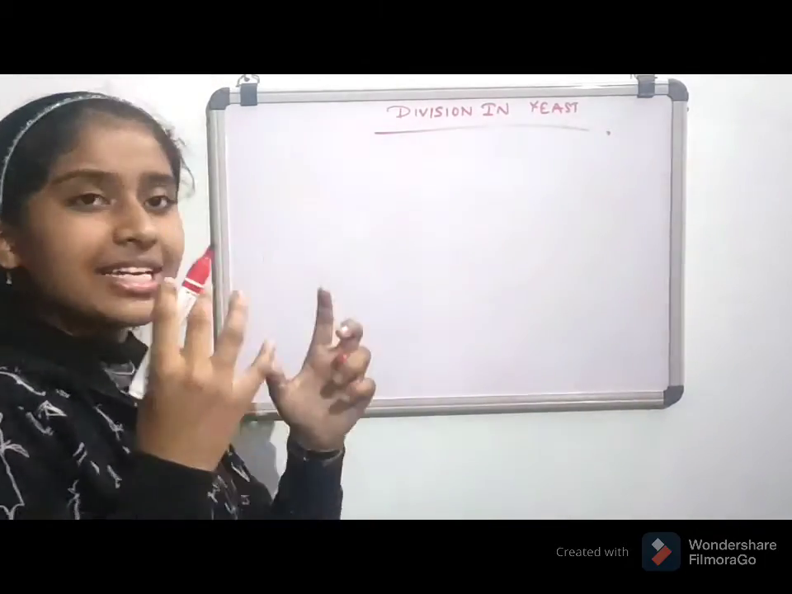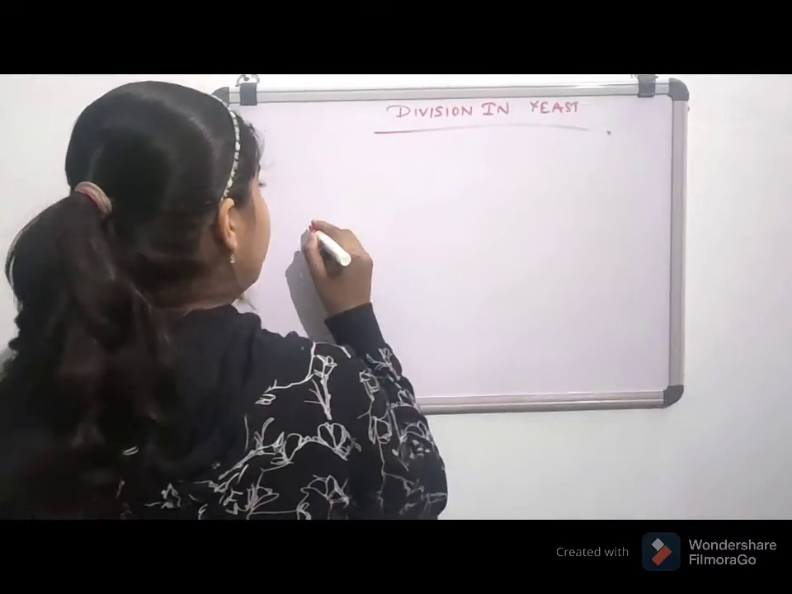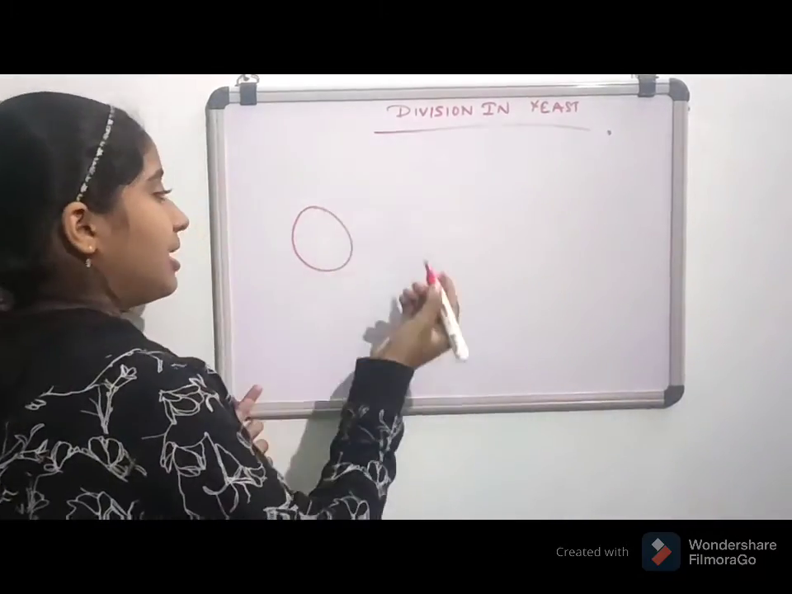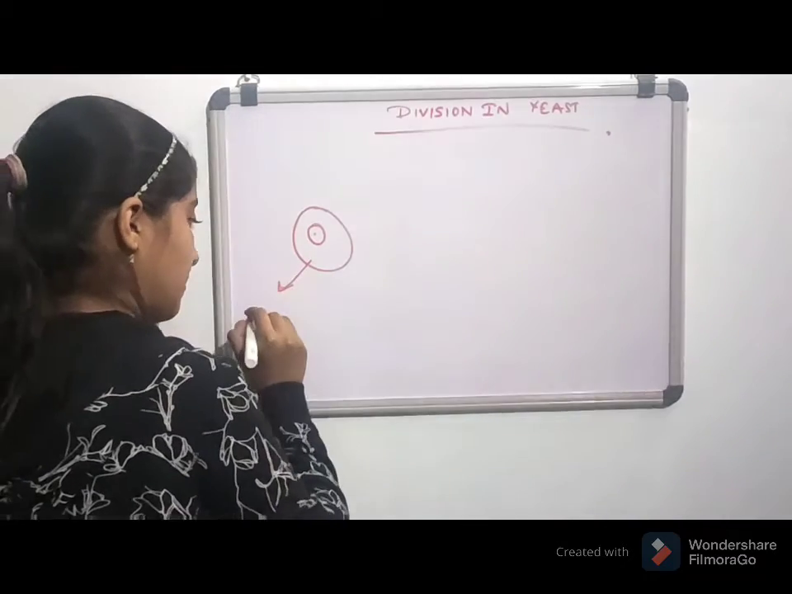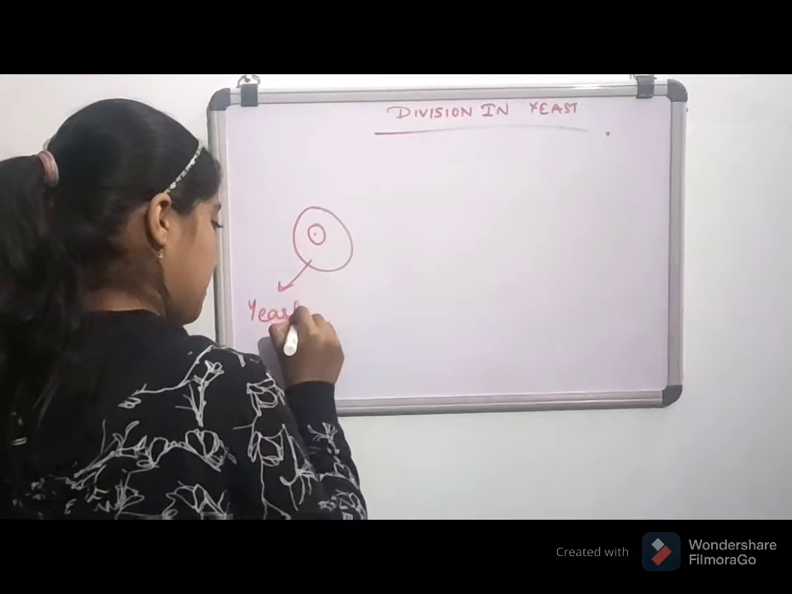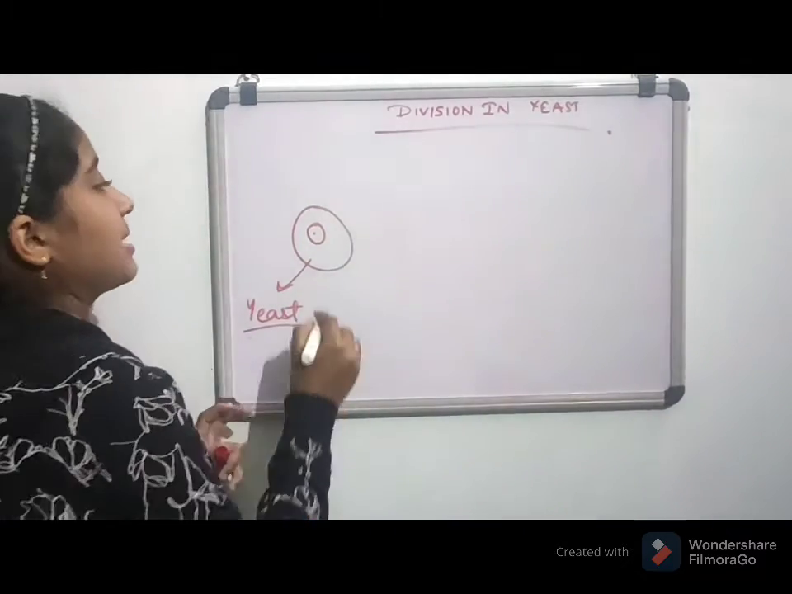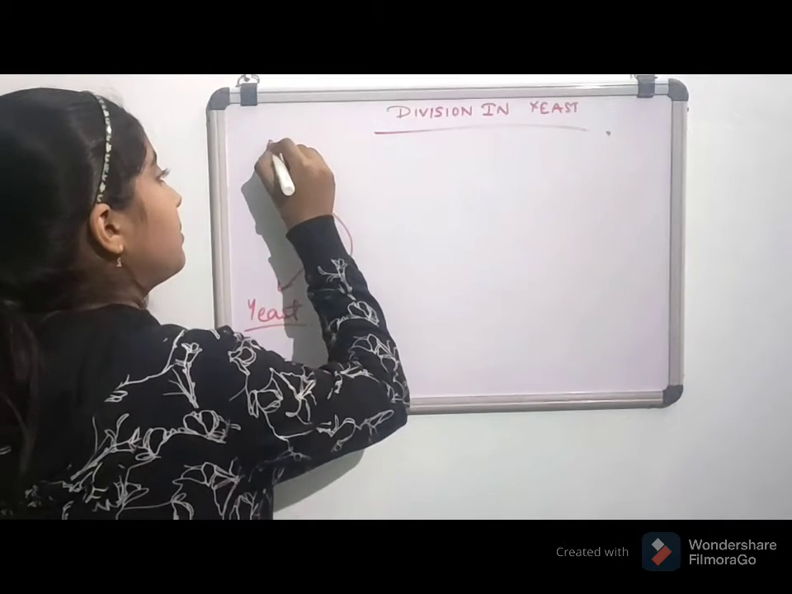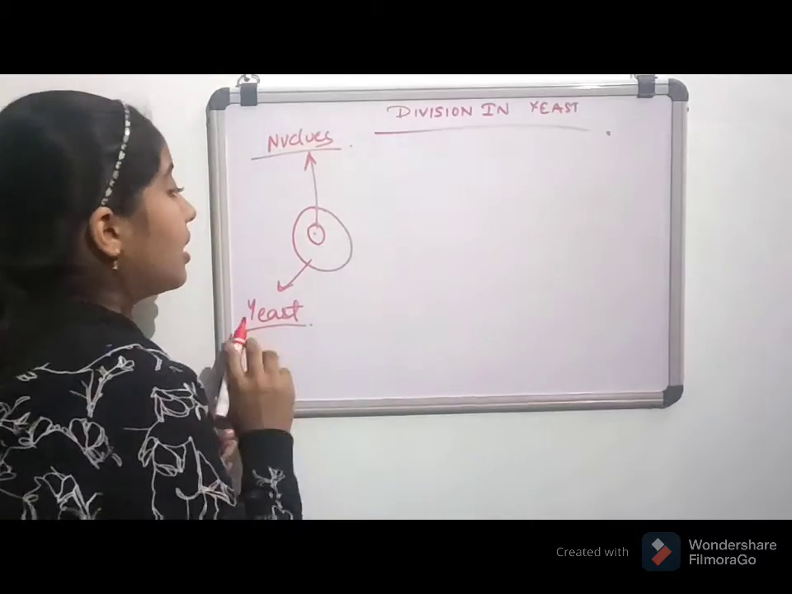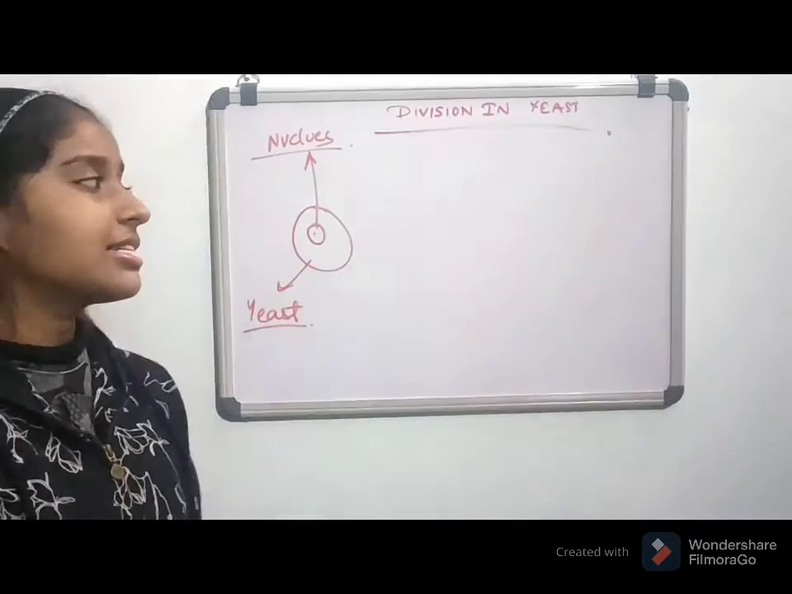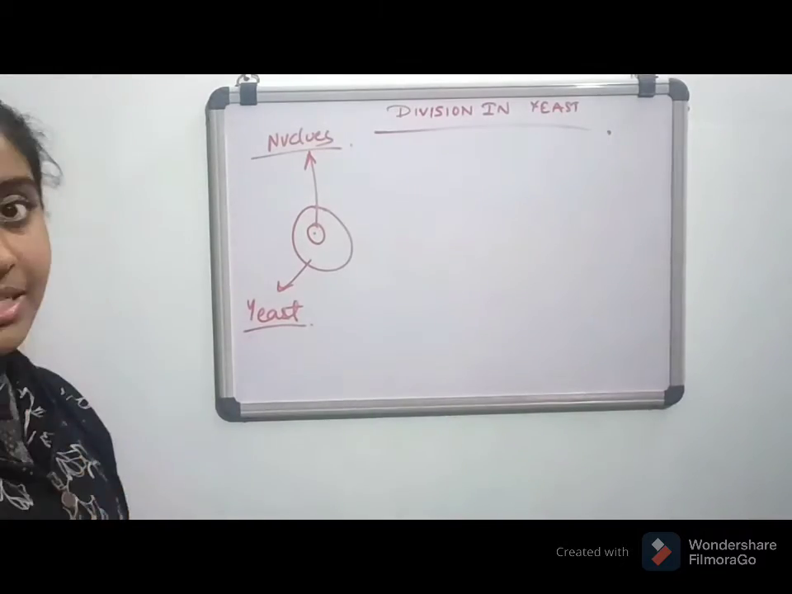So yeast is a small microorganism. Let's say this is the yeast and this is the nucleus inside it. This is the yeast and this is the nucleus which is present inside it. Yeast nucleus.